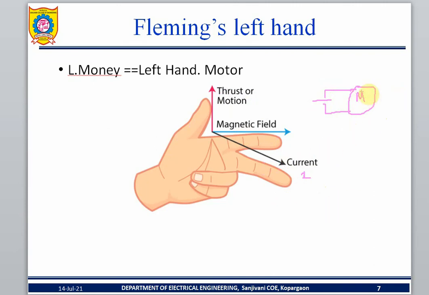Then inside the motor what is there? Two coils: one is the armature coil, and another is the field coil. Flux is given to both coils, and both are fighting each other, and rotational motion takes place.